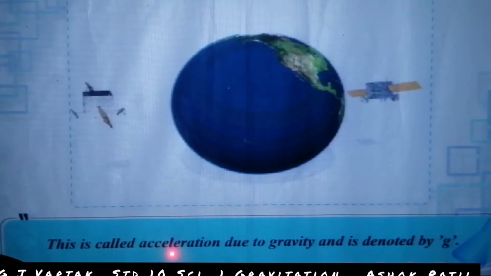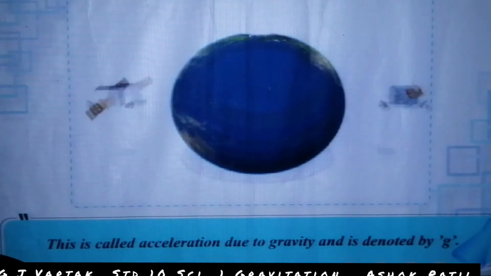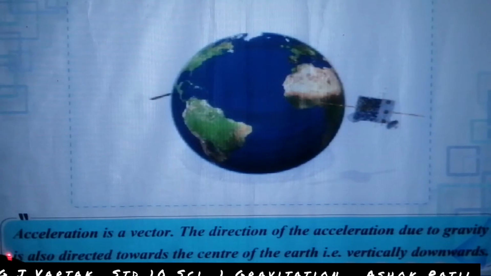This is called acceleration due to gravity and it is denoted by small g. Acceleration is a vector.